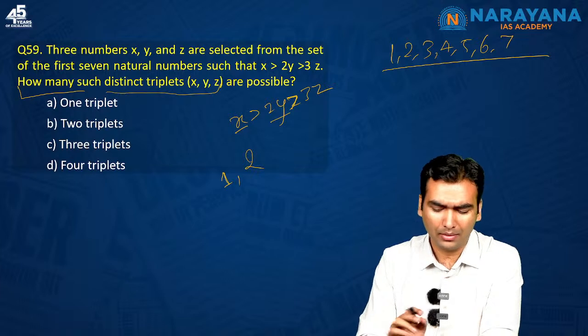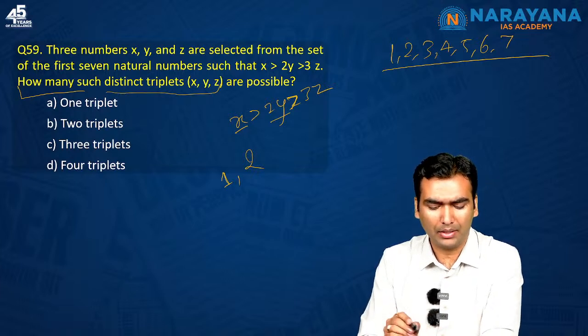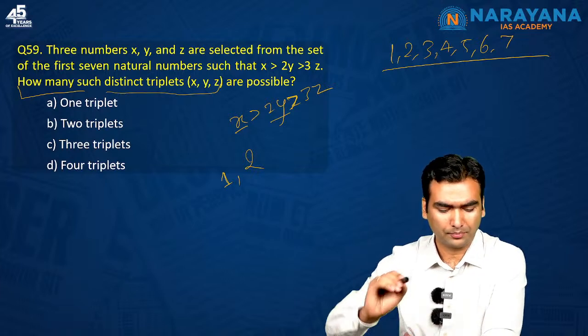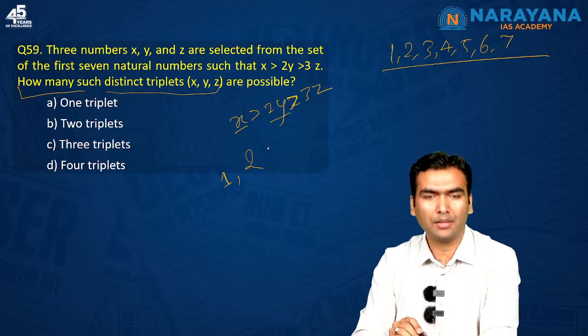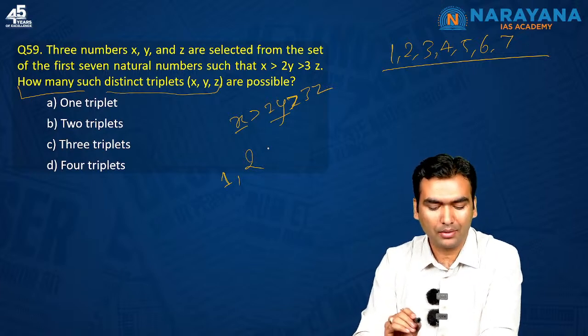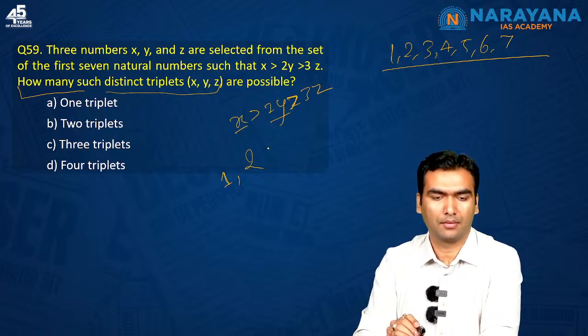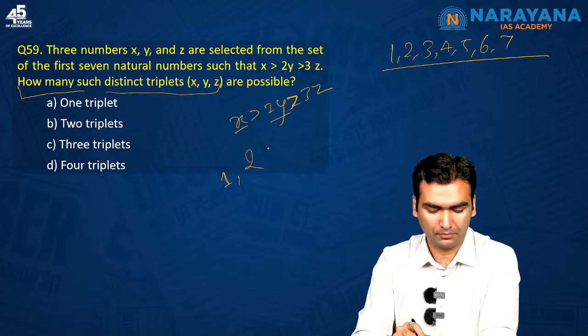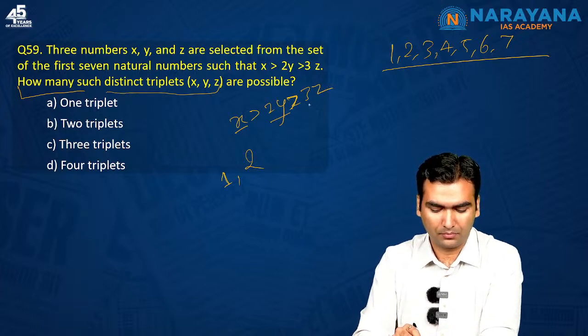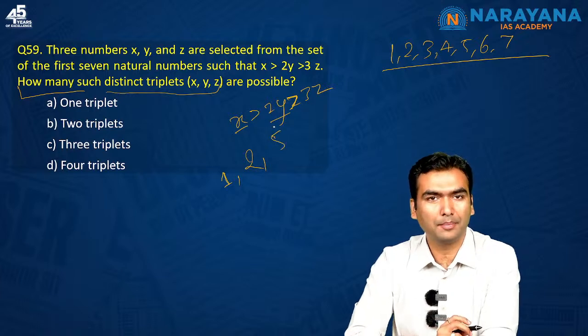Let's take an example. I have taken Y as 2. What are the possible values that I can take for X?